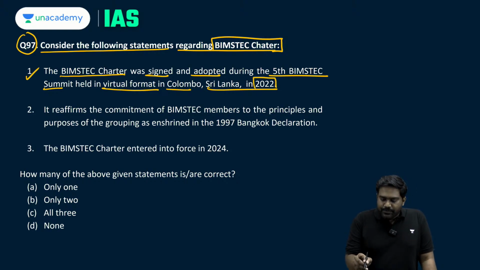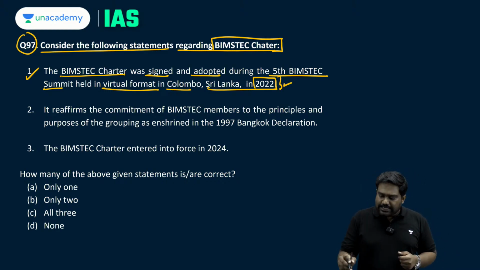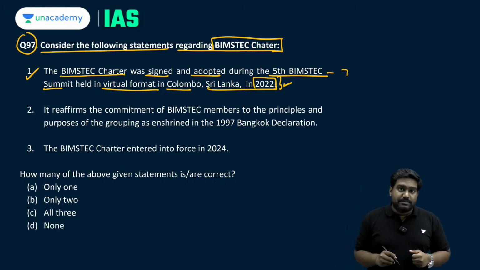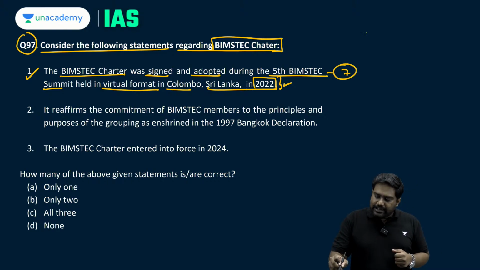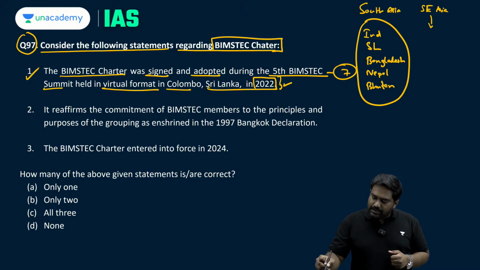Couple of years ago, Sri Lanka hosted the 5th BIMSTEC Summit. It brought together the 7 members of BIMSTEC, which includes India, Sri Lanka, Bangladesh, then Nepal and Bhutan from South Asia. These are all South Asian countries, and it also includes a couple of Southeast Asian countries, that is Myanmar and Thailand.